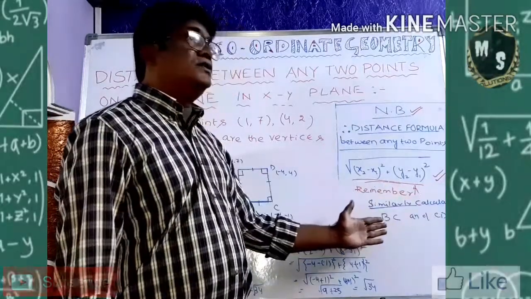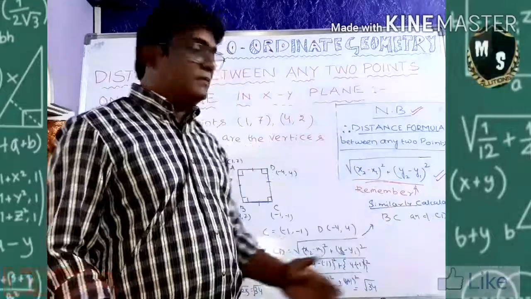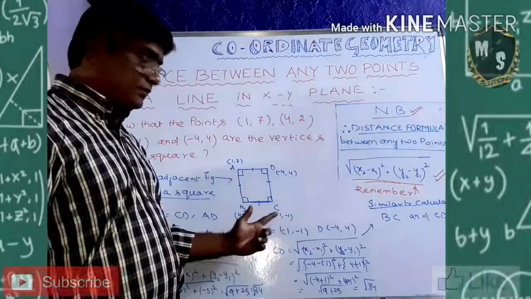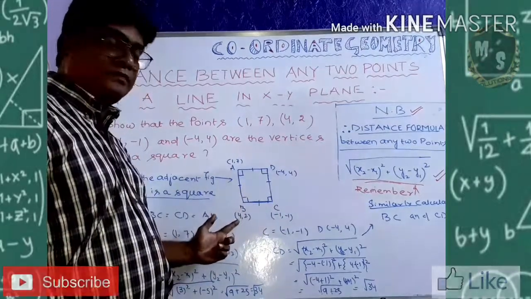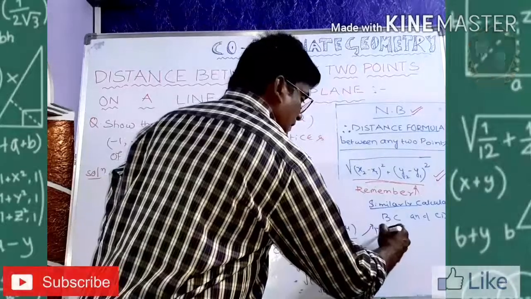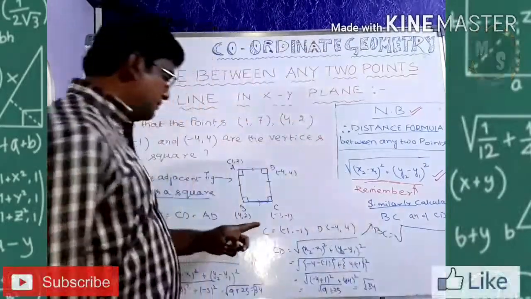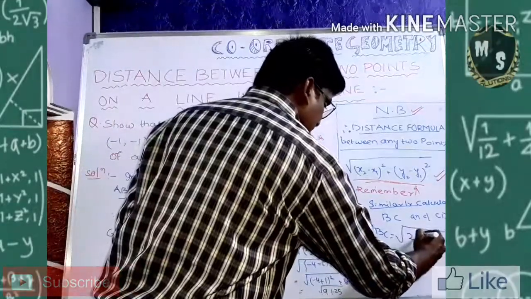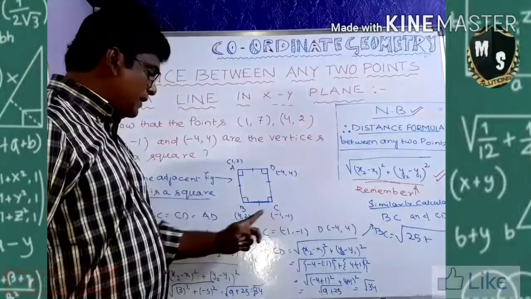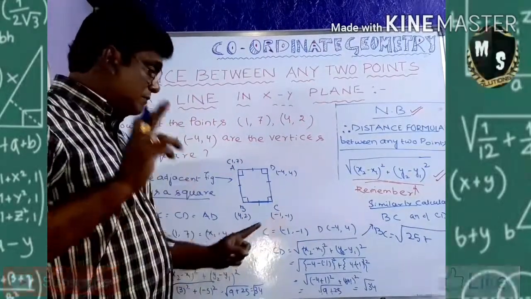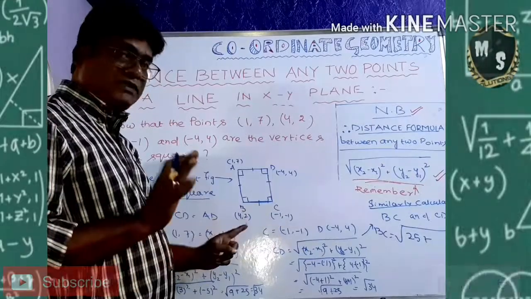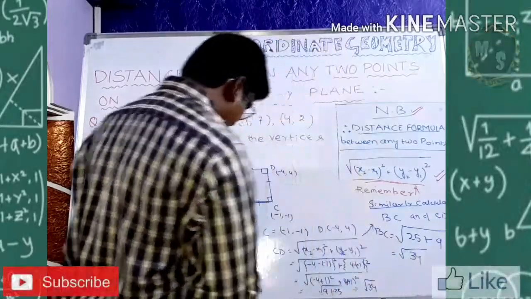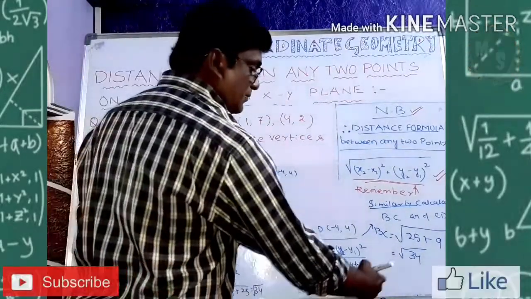Similarly, you calculate what is your BC and what is your CD. BC, when you are taking B to C, then the coordinates are x1, y1, x2, y2. Then minus 1, minus 4. I am just writing here, see. I am doing for you. Minus 1, minus 4, minus 5. Minus 5 whole square, 25. Plus y2 minus y1, minus 1, minus 2, minus 3, minus 3 whole square, 9. Look at it. It is also coming square root of 34. So three sides came equal. Square root of 34, square root of 34, square root of 34.